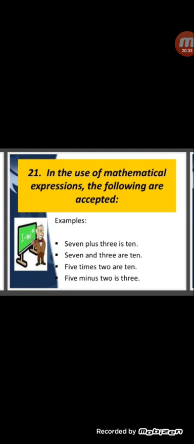Number 21. In the use of mathematical expressions, the following are accepted. Like 7 plus 3 is 10. 7 and 3 are 10. 5 times 2 are 10. 5 minus 2 is 3. So when plus and minus are there, that time is is used. When 7 and 3, and is used, that time the verb is are. And when multiplication is there, 5 times 2, that time also the verb is plural.